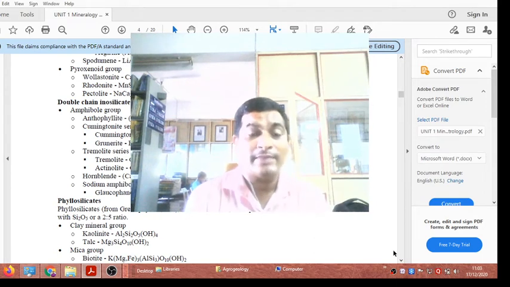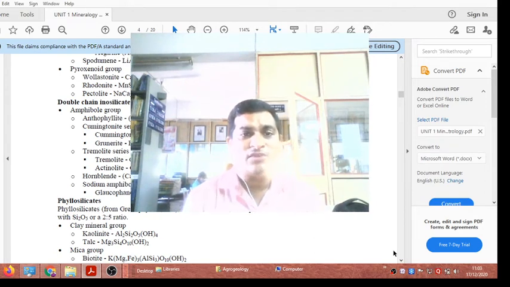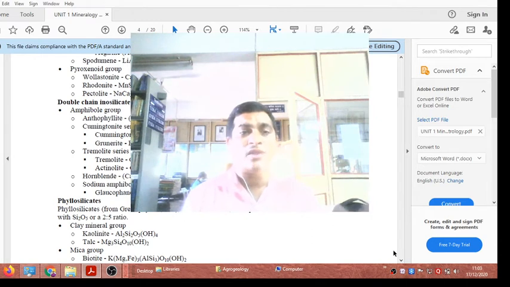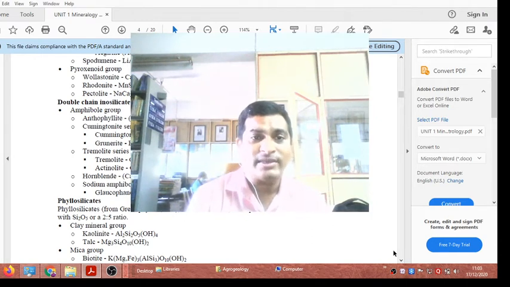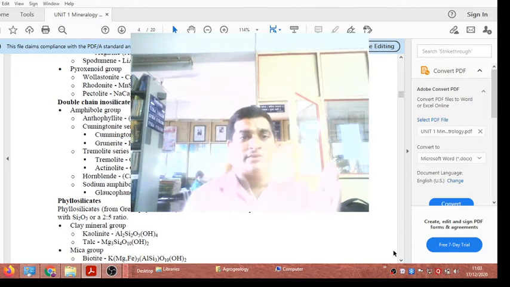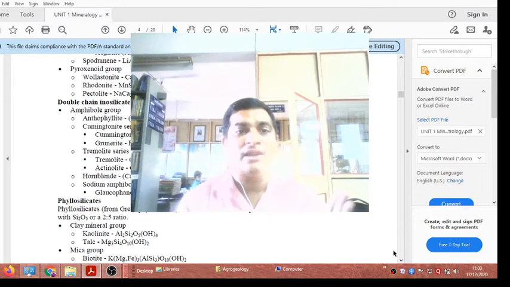Then cummingtonite and anthophyllite. You see the same chemical composition, same silica and oxygen ratio, Si8O22, but only replacing the primary element. If presence of MgFe, then called anthophyllite, the silica and oxygen is same, Si8O22(OH)2. If presence of Fe2Mg, Si8O22, called cummingtonite, and grunerite means if the iron ratio is more than the cummingtonite, Fe7Si8O22, called grunerite. It is a variety of the amphibole group.